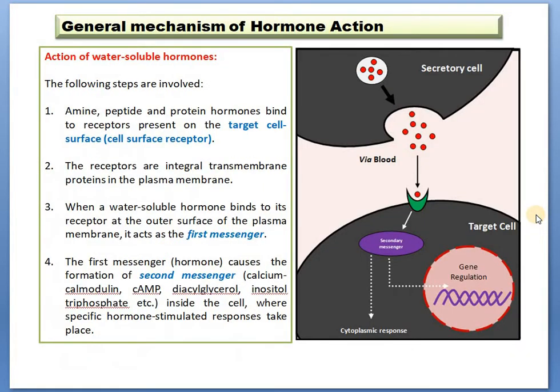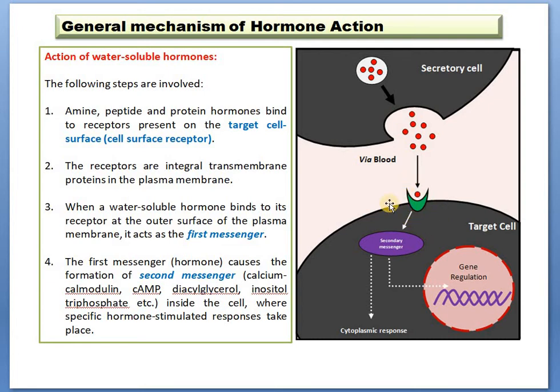Next, let us discuss the action of water soluble hormones. It is quite different from that of the lipid soluble hormones, because as I have told earlier, a cell has a plasma membrane and it is a lipid bilayer. So definitely these water soluble hormones will not diffuse through this plasma membrane. Then how will its action take place? Here we can see that a secretory cell is there. From here the hormones are secreted and carried to the target cell with the help of the blood. As it reaches the target cell, there is a receptor to receive the hormone.